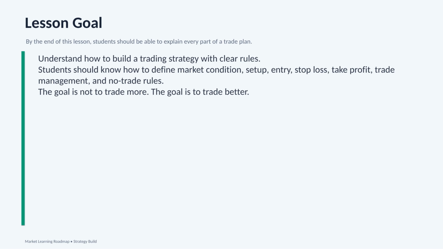After that, we need a stop loss. The stop loss tells us where we are wrong. This protects us from letting one bad trade become a big loss. Then we need a take profit plan. The take profit tells us where we want to exit if the trade works in our favor.